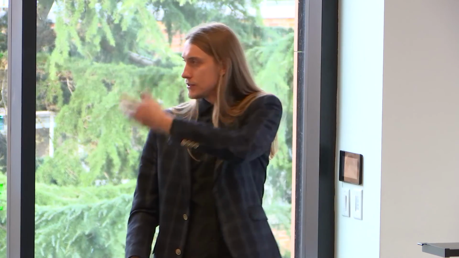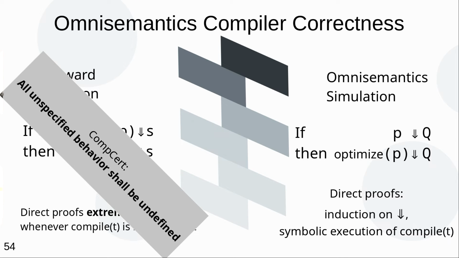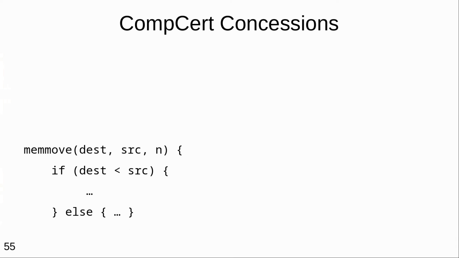And this limitation in semantics allows them to replace backward simulations with a much more feasible proof technique that arguably is behind the success of CompCert at all. Now, it also has small downsides, such as trying to prove the standard library function memmove, which takes 2 pointers, and in the canonical implementation, as the first thing, compares them.